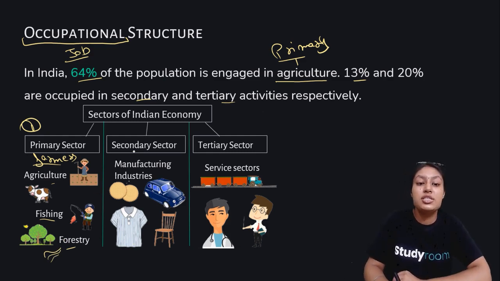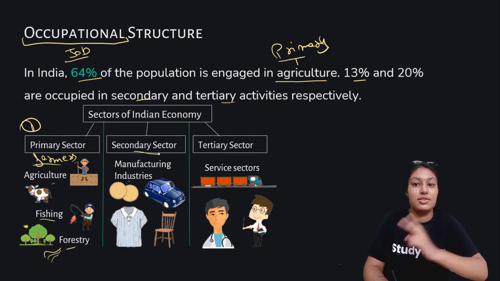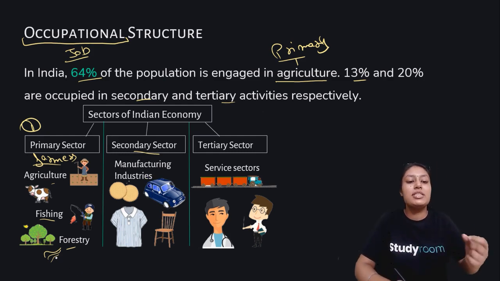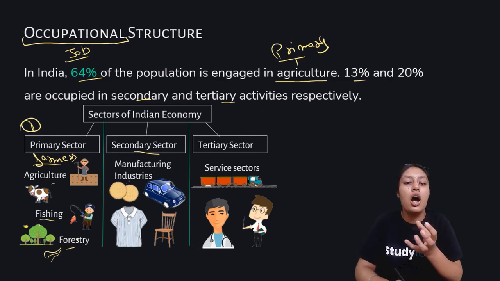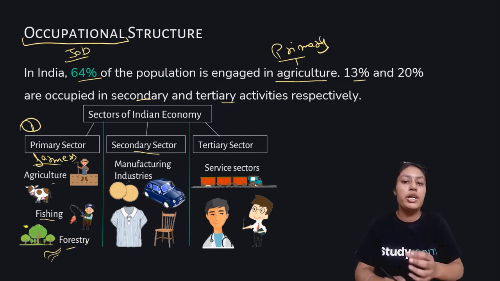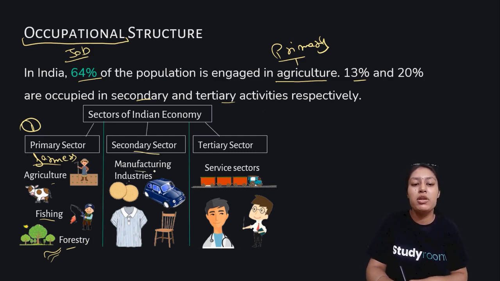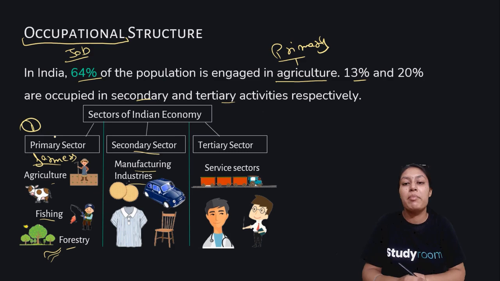Second is the secondary sector. Now the secondary sector involves manufacturing industry. For example, this milk will be converted into a proper packet of milk that you and I receive at our homes. Basically, it is done by manufacturing sectors. The work of primary sectors was to get the milk. Now they got the milk, the process has been shifted to secondary sectors. Secondary sectors will manufacture the product.